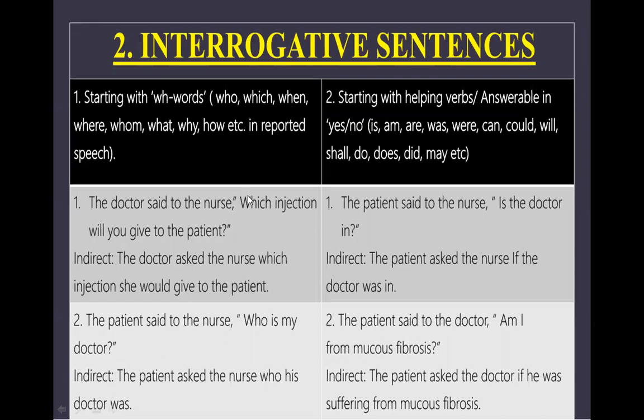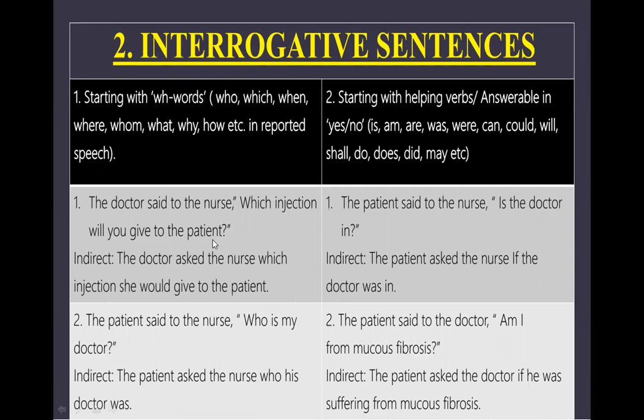The doctor said to the nurse, "Which injection will you give to the patient?" The reporting verb said to is there. The question statement is here. Question में क्या है? Which injection will you give? Now, आपने question rule पढ़ा है in your junior classes that whenever we have to frame a question, we first put the question word, that is WH word, then we place the helping verb, then the subject, and then the main verb, and at the end, the question mark. So this is the structure of a question statement, right?